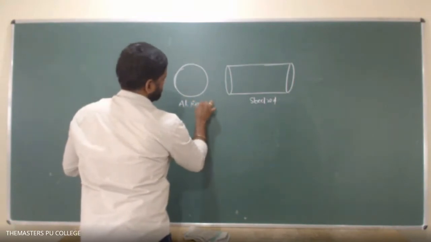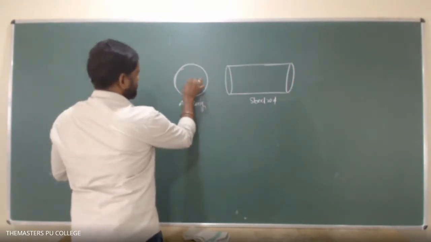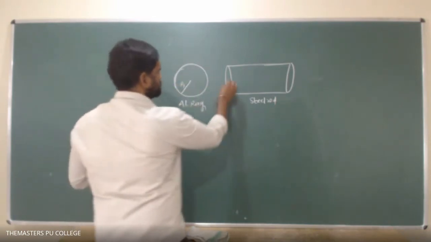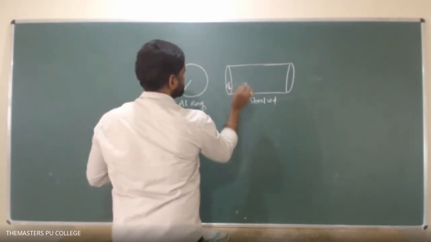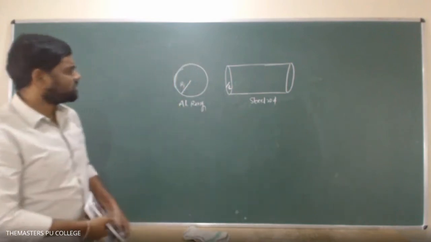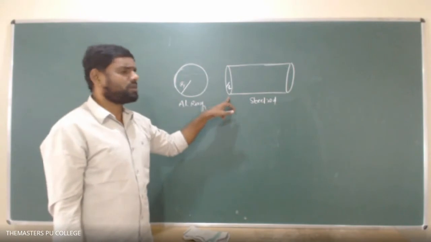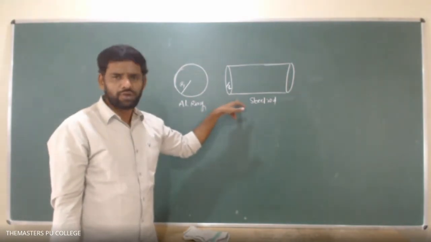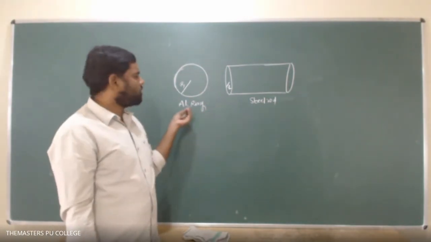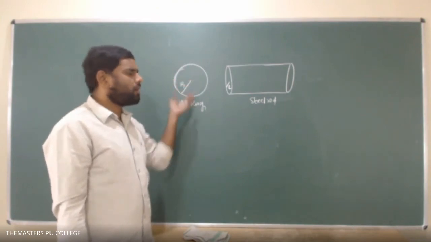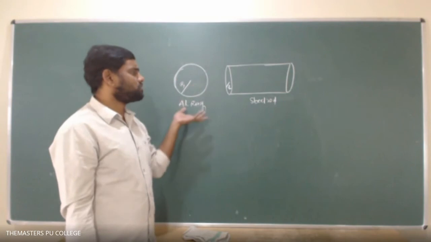This is the aluminum ring, whose radius let us say is some r1, and the steel rod's radius is, let us say, small r. So this diameter of the ring is how much less than the diameter of the steel rod? 0.001 centimeter. To what temperature does this ring have to be heated?